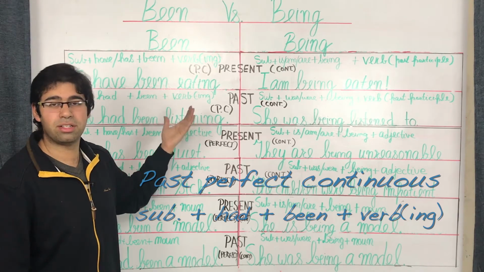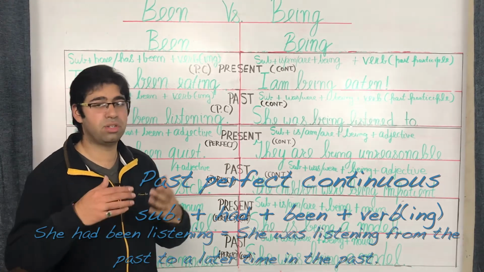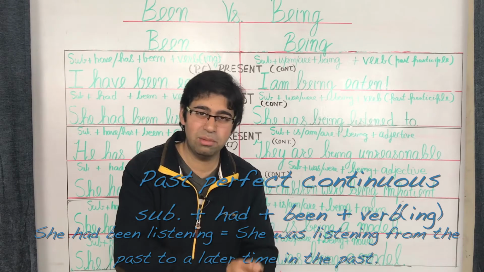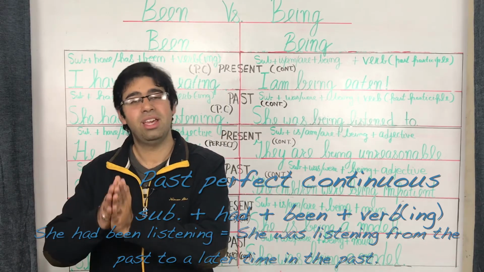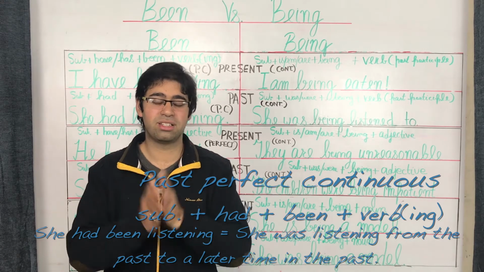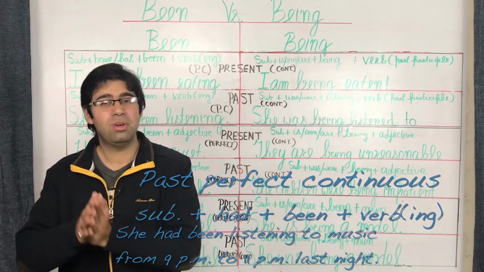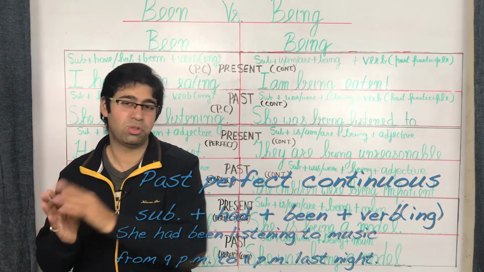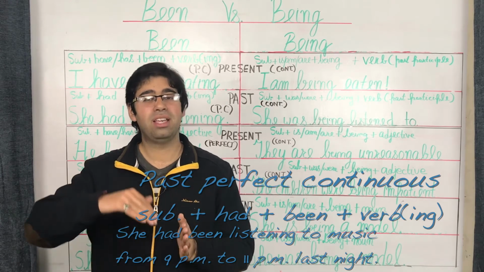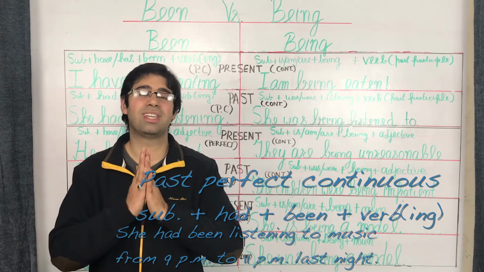Now this will result in sentences such as she had been listening, which essentially goes on to say that she was listening to something from a point in time in the past to another point in time in the past itself. Let me give you an example here to clarify further. Say you've got a sentence such as she had been listening to music from 9 p.m. to 11 p.m. last night. So you've got two time frame references over here, the starting point being 9 p.m. and the ending point being 11 p.m., both referring to a time in the past which is last night.